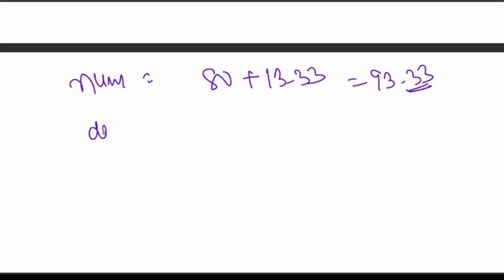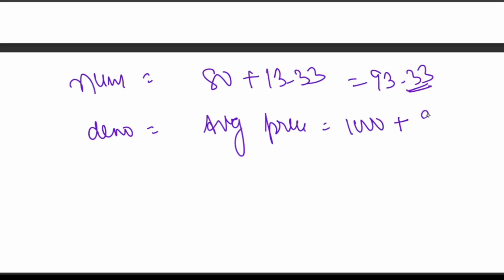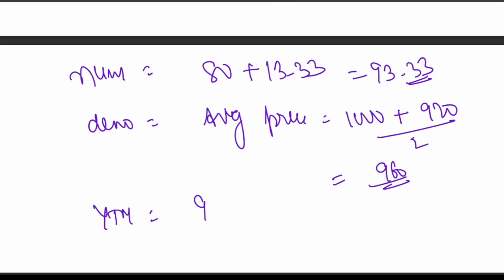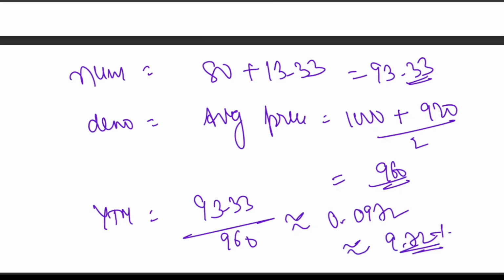And what is our denominator? The denominator is the average price. What is the average price? It is the face value plus purchase price, divided by 2, which is equal to 960. So what is YTM? YTM is the numerator divided by the denominator: 93.33 upon 960, which is equal to 0.0972, which is 9.72 percent.